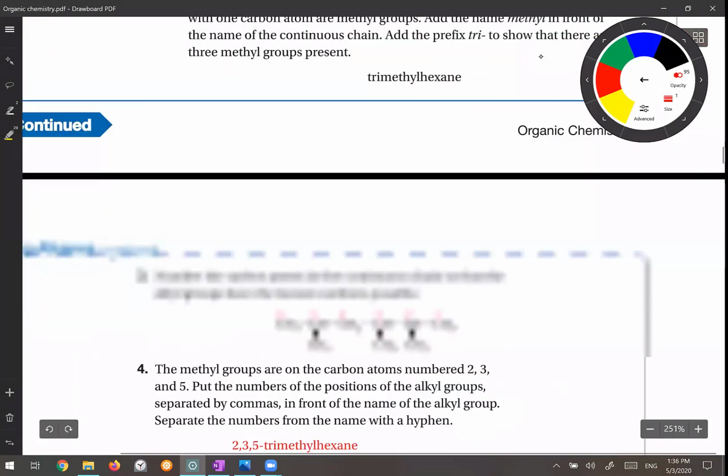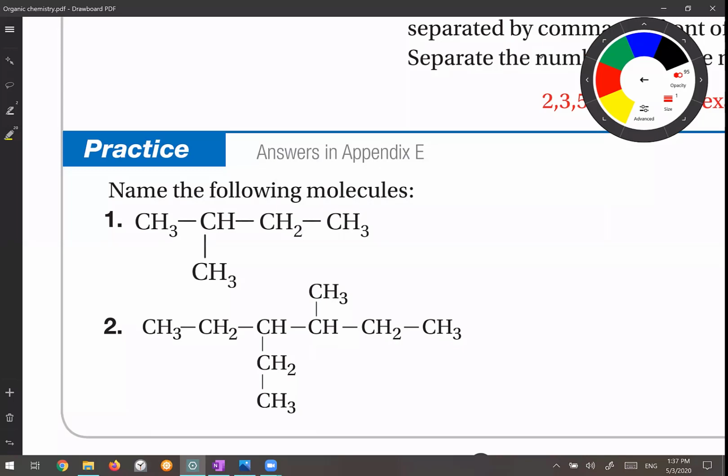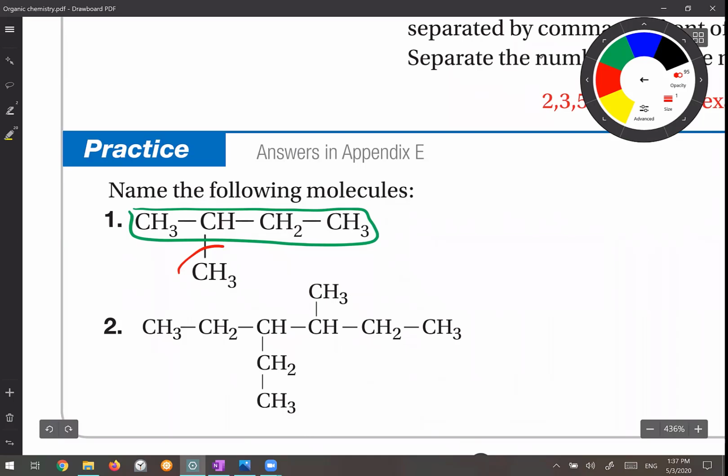Okay, so let's move on and answer these practice questions. For the first one, obviously the longest chain is this one. It has 4 carbons. And what is your branch? Methyl. From which side do I have to number? From the left, yeah. Because if I number it from the left, 1, 2, 3, 4, the branch would be on the second position. But if I number it from the right, it would be in the third position, which is wrong.